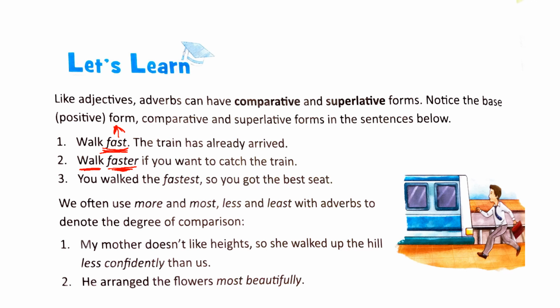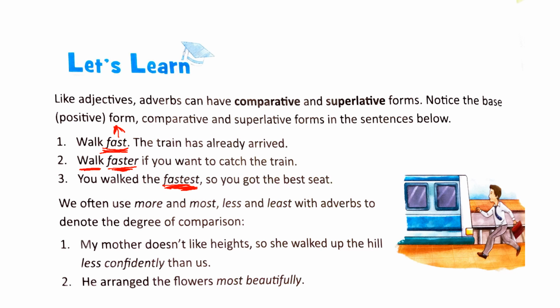And the last one, you walked the fastest, so you got the best seat. We use the superlative form when the comparison shows the best or the worst in a group, right? So fast, faster, fastest are all adverbs, and we have used them in their base form or positive form, comparative form, as well as superlative form.